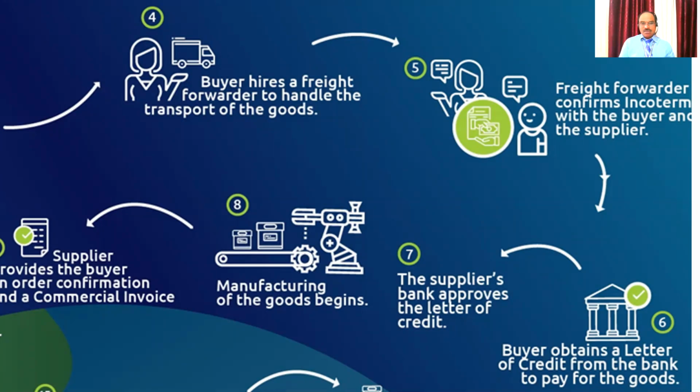Now, Melvin will find a freight forwarder to handle the transporting of goods, because Melvin has to decide from which source we can get the jewelry. That is an important thing. In some cases,